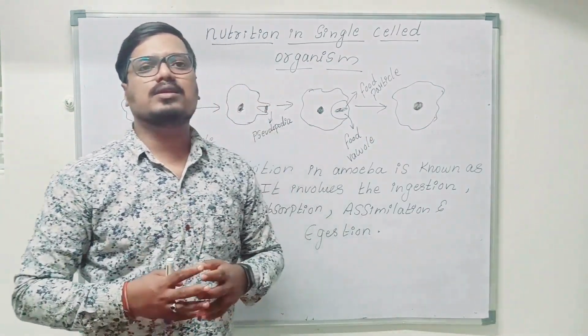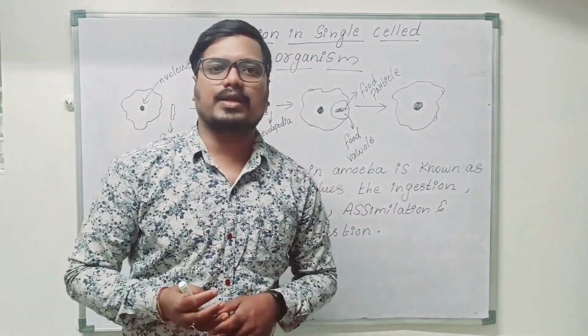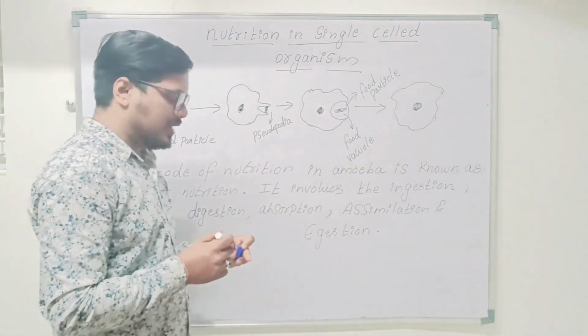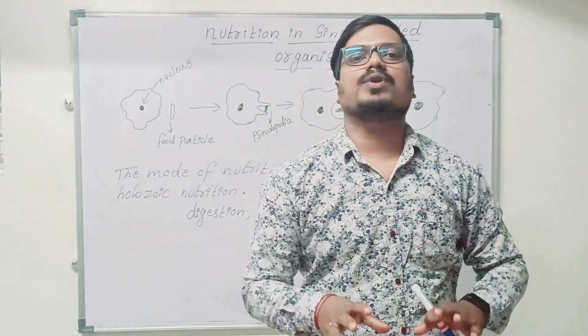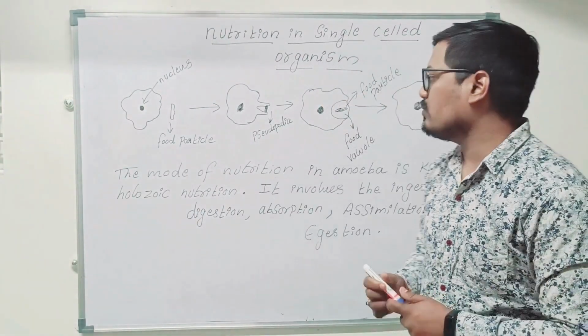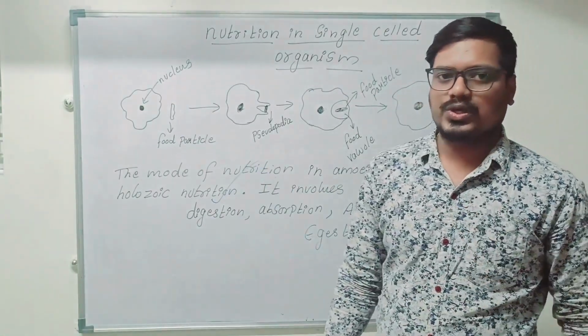So now, how to write this in the exam? What is the way of writing? See, you know the concept. How to write it? Please listen to the sentence carefully. The mode of nutrition in amoeba is known as holozoic nutrition. What type of food items? The complex food items we are taking in. That is why it is considered holozoic nutrition.